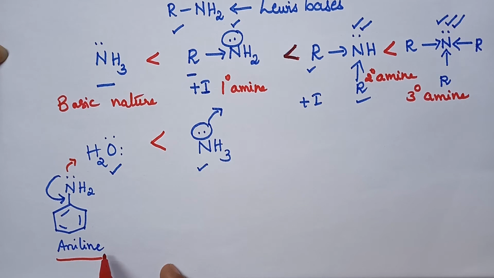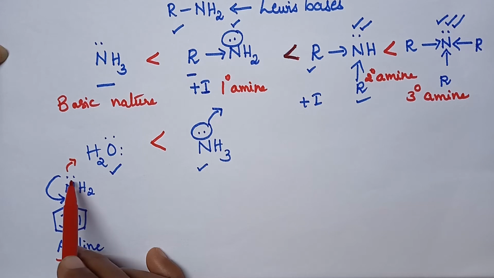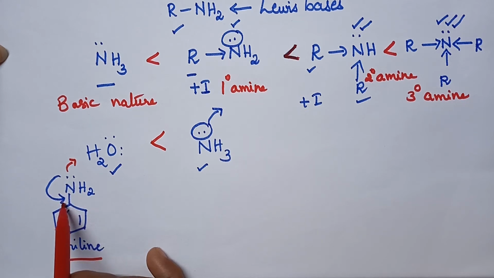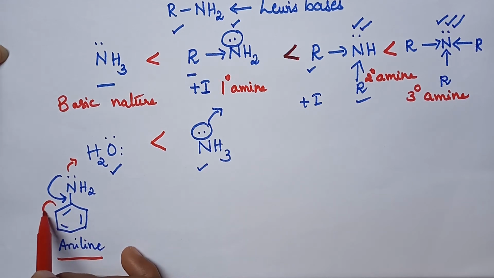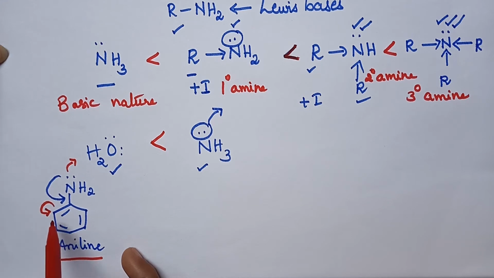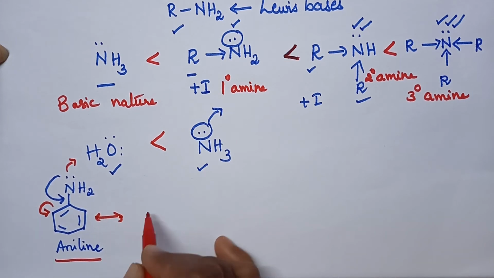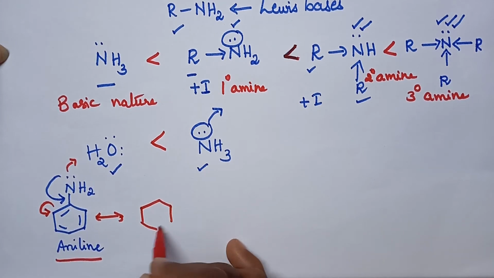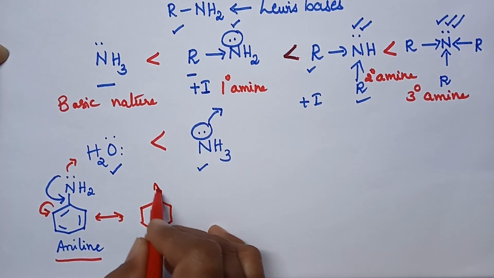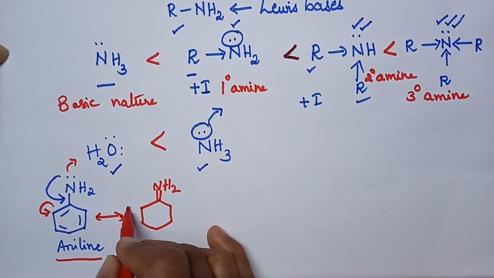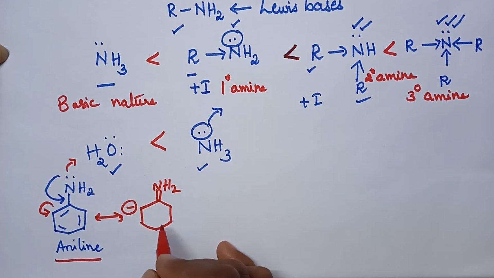Let us see the resonance structures of aniline. Whenever the NH2 group with lone pair of electrons is in resonance with the benzene nucleus, then with this pair of electrons, a double bond will be present between the nitrogen and the carbon atom of the benzene. And hence, the bond pair of electrons is transferred to the adjacent carbon atom. And hence, this carbon atom carries the negative charge.